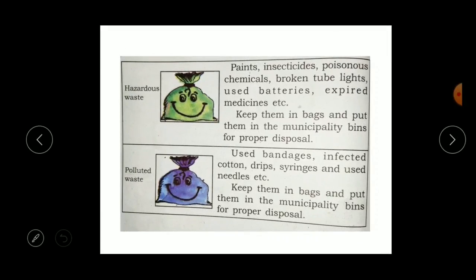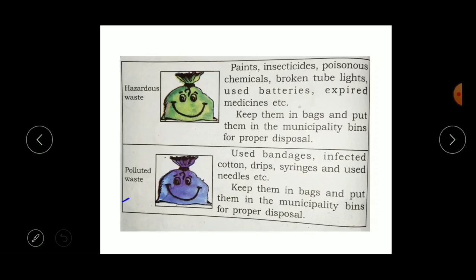Next is hazardous waste. What do you mean by hazardous? Hazardous is nothing but dangerous. The dangerous waste. What are those? Paints, insecticides, poisonous chemicals, broken tube lights, used batteries, expired medicines, etc. These all come under hazardous waste. So what we have to do is keep them in bags and put them in the municipality bins for proper disposal, instead of throwing them here and there, because it is very dangerous.